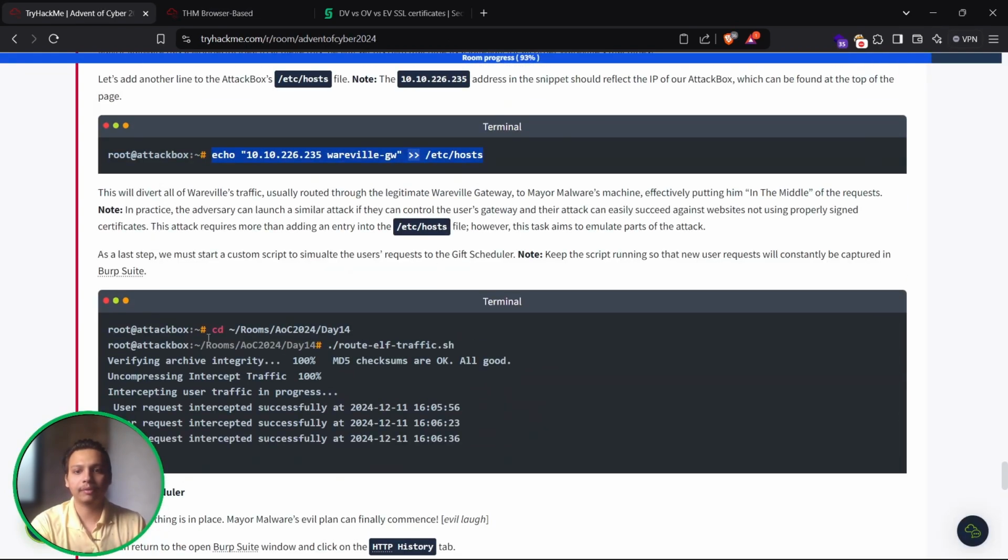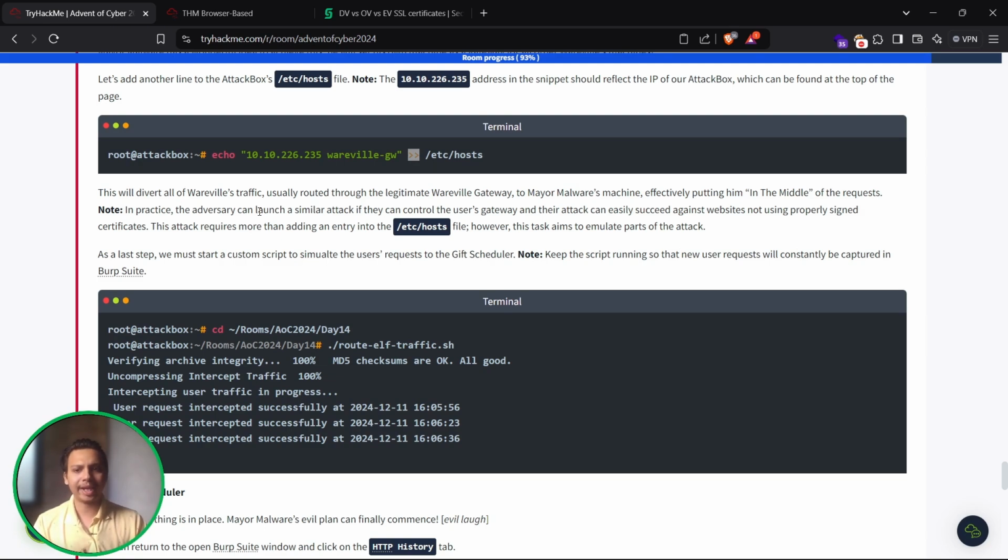Cool. And now we have to go to this stuff. So this will deliver all the traffic usually routed through the legitimate gateway to the attacker's machine, effectively putting him in the middle of the request. In practice, the adversary can launch a similar attack if they can control the user's gateway, and the attack can easily succeed against the website, not just using a properly signed certificate.